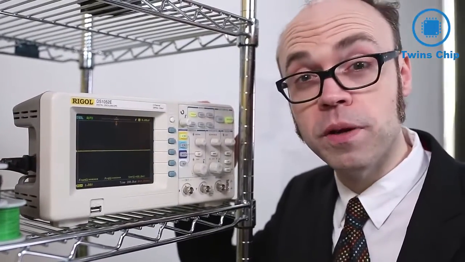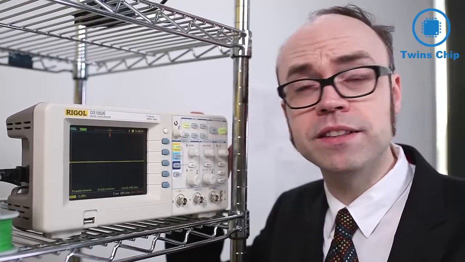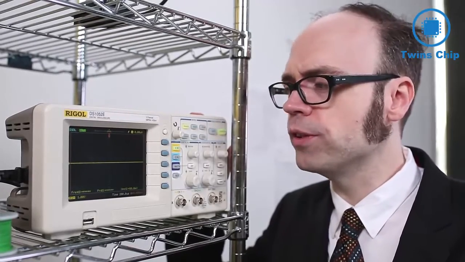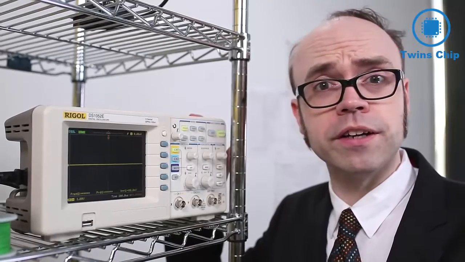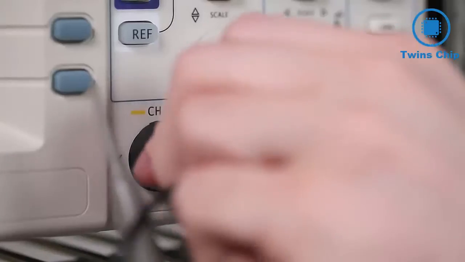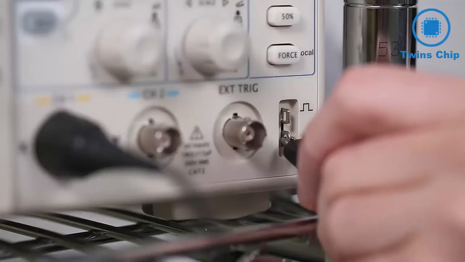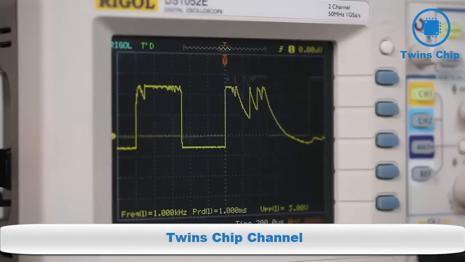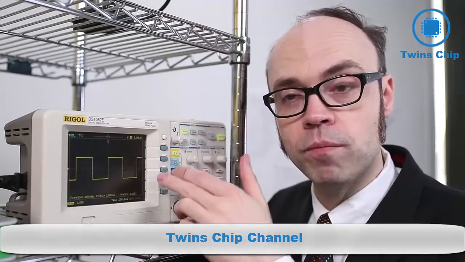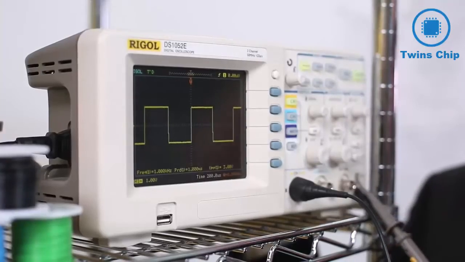An oscilloscope allows us to see how an electrical signal changes over time. This is very useful for troubleshooting a circuit, debugging communications, or even just exploring and learning. The electrical signal is displayed as a waveform, with the y-axis representing voltage and the x-axis representing time.